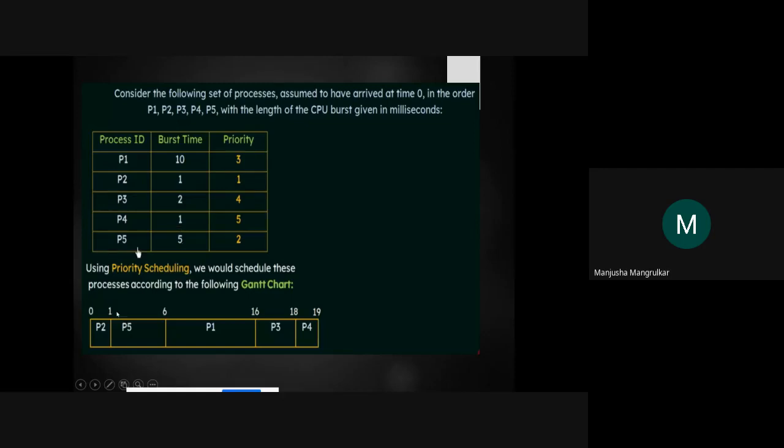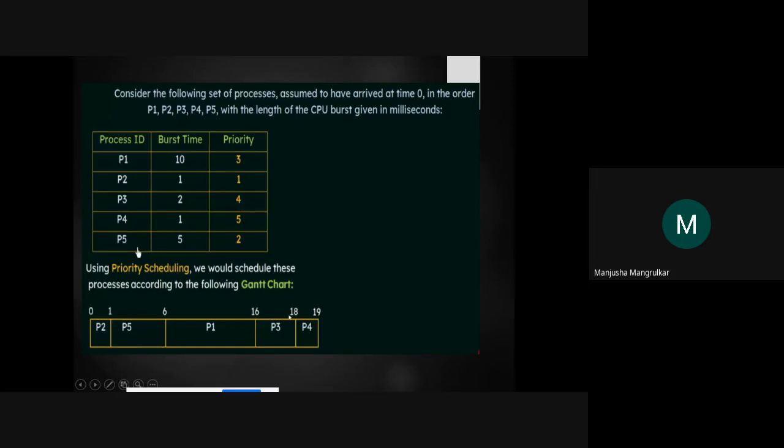So 6 minus 1, it takes 5 milliseconds. P5 is executed. After 6, it is P1 and it requires 10 milliseconds. So 16 minus 6, the 10 millisecond P1 is executed, right? Then which priority is there? P3. P3 is 4 milliseconds.